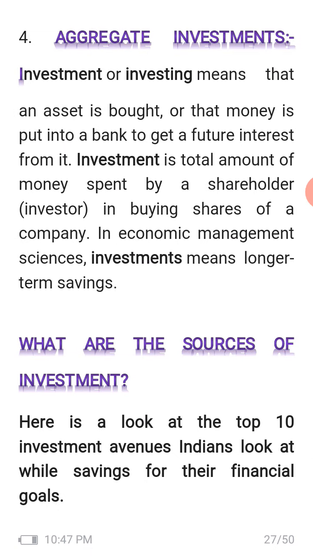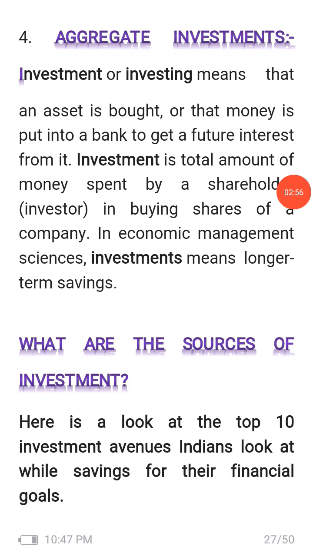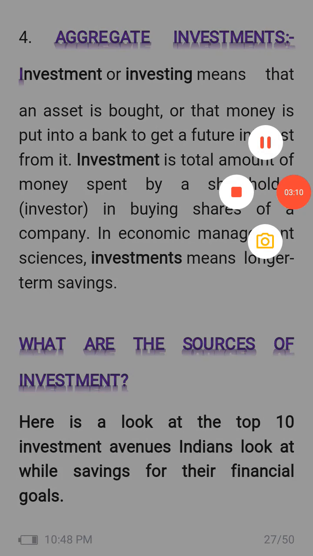right students? Now we have completed the four economic systems or variables of macroeconomics: aggregate demand, aggregate supply, aggregate consumption, and aggregate investment, right students?